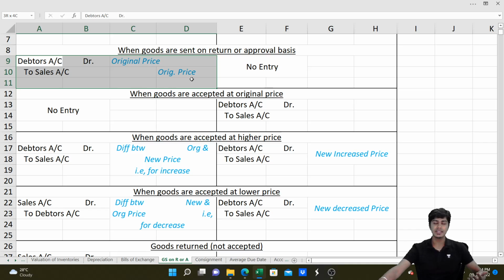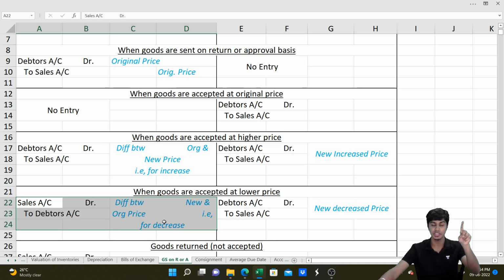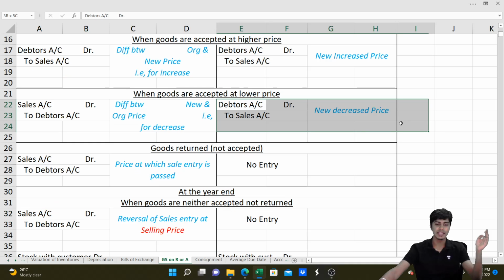You would write sales to debtors. You would reverse the same entry that you posted in the past, for the difference between the new price and the original price. That is for the decrease you write this entry. Got it? Or if your entry was not passed at this stage, then you pass a fresh entry only for the decreased price of 9,000 rupees and then close.